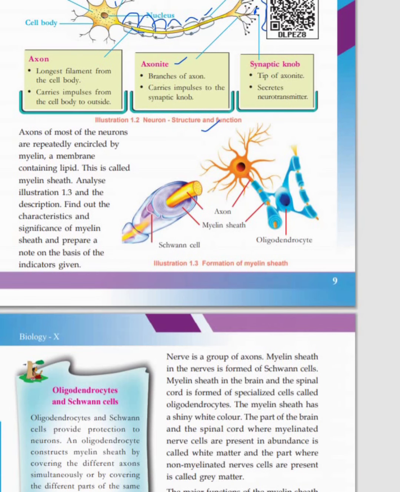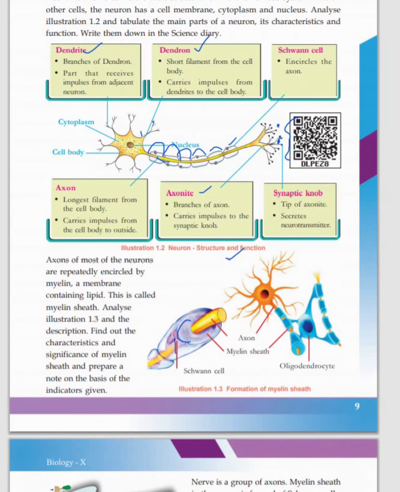Now the axon of most of the neurons is repeatedly encircled by a sheath, a lipid covering, a fat covering, known as the myelin sheath. So now we'll discuss in detail the axon and the myelin sheath, the structure and function of the myelin sheath. The axon is the long projection, one of the dendrites is very long, and that is known as the axon.